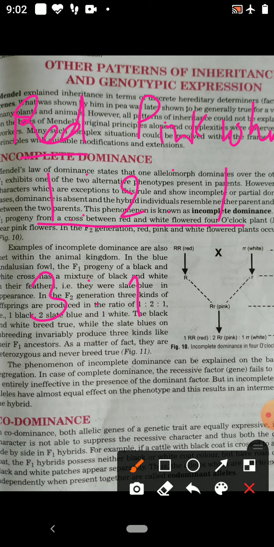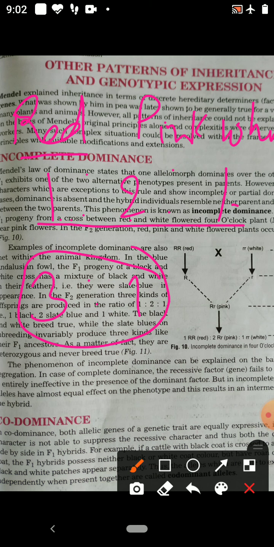When there is a cross between red and white, individuals of F1 are pink, but when there is a self cross, the F2 generation has the phenotypic ratio 1:2:1. But in the pea plant, you have studied the phenotypic ratio is 3:1. So this is incomplete dominance.